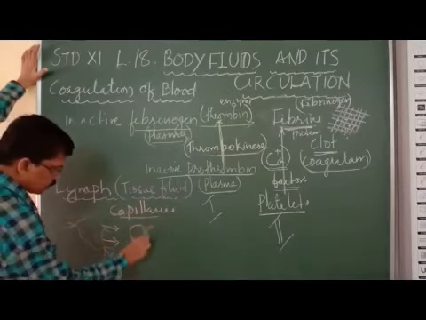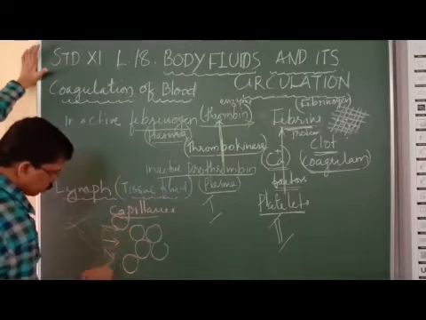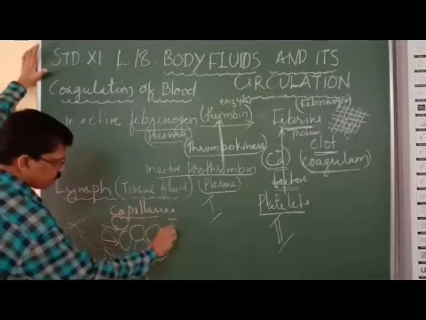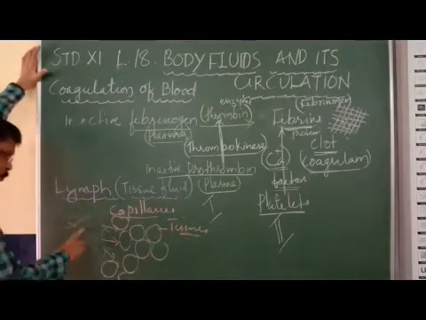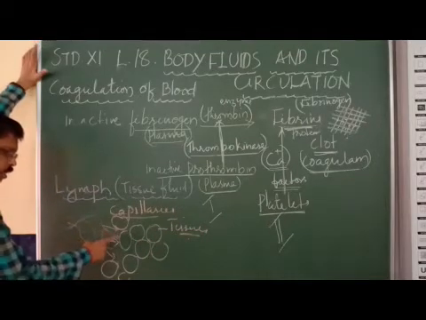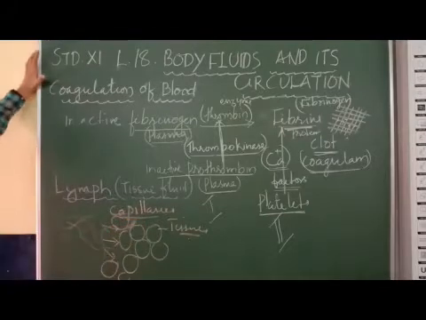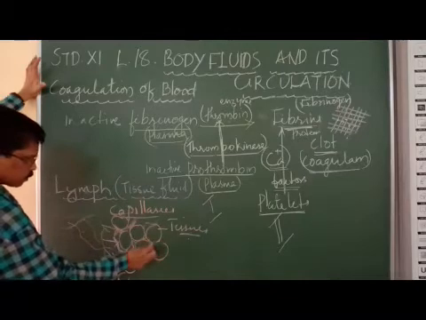These are the tissues of our body. The fluid filtered out through the walls of the capillaries will fill the space between the tissues.